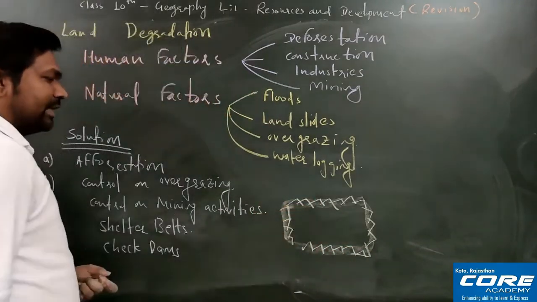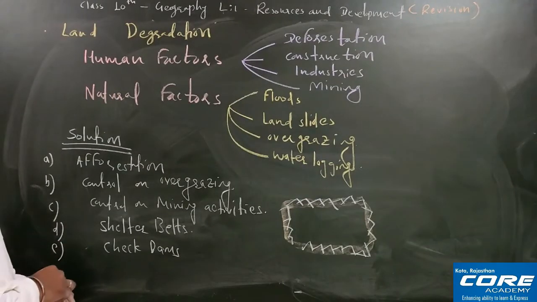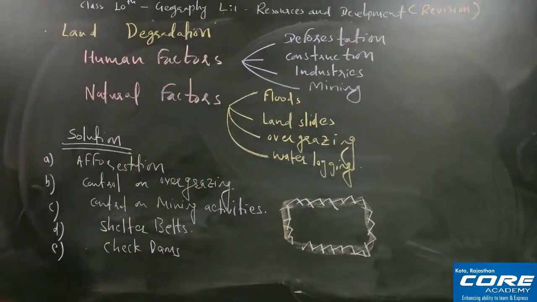So these are the small check dams, and why is it very important? Because now the water will be held back, so it cannot degrade the land. Fine, these check dams will stop it. So check dams are very important here.